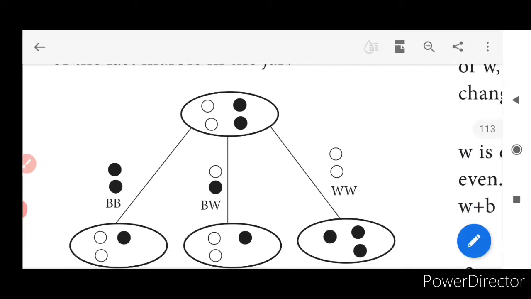Look at the state now. What do we have? We have white marbles and black marbles. Yes, in case I am going to choose two black marbles, what I have to do? I have to throw both outside and I have to place one black inside. Isn't it? And in case it is going to be black and white, what will I do? I will place one white inside and I'll throw black outside. And if both are white, I'll throw all the white outside and I'll place only black inside.